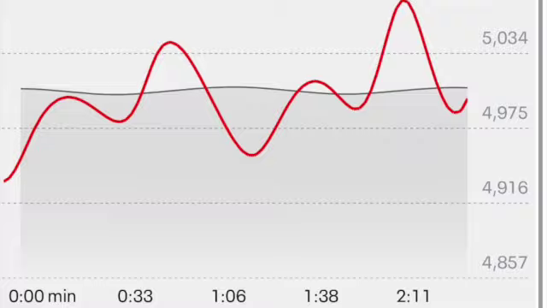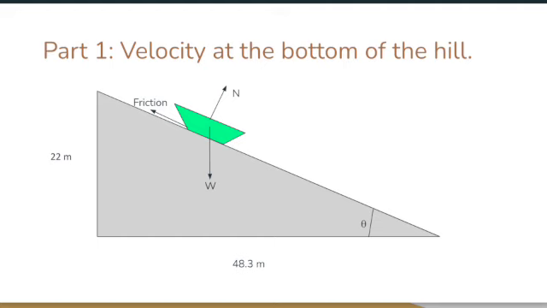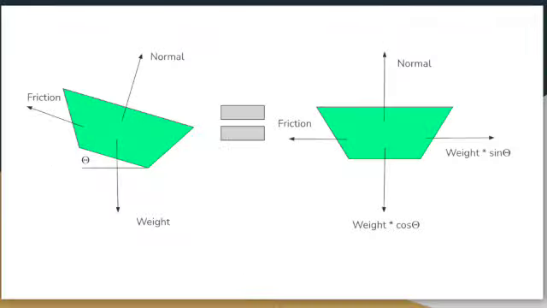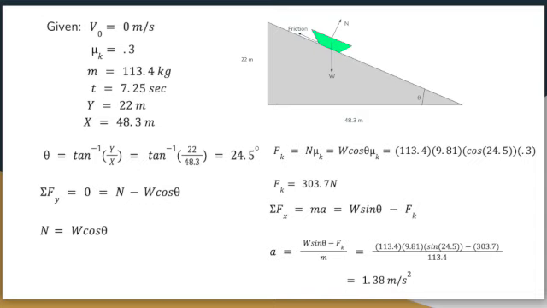I went back to that hill and walked up and down the hill several times. Using a running app, it tracked my elevation gain as well as distance traveled. I then put these into a simple diagram where we now had a basis for our problem. In creating a free body diagram for the sled, we can see that there's an x component of the weight that causes acceleration in the sled.